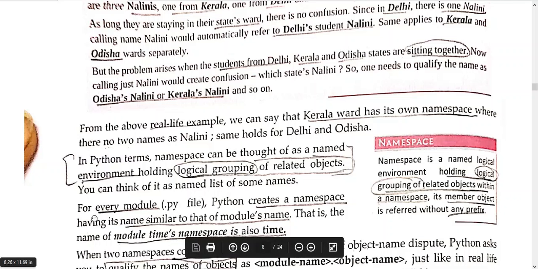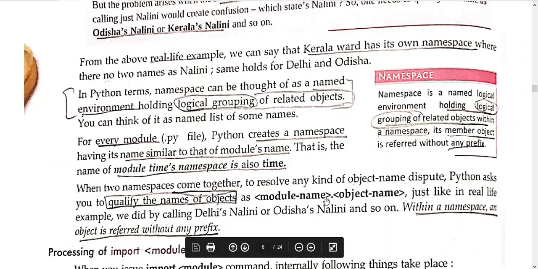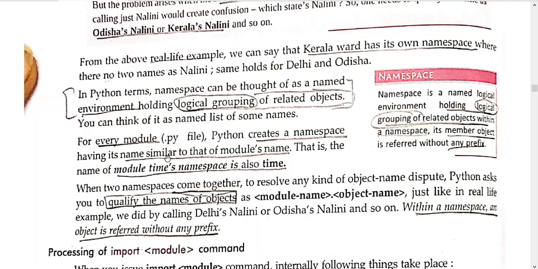Okay, and for every module.py file, Python creates a namespace. The name of the namespace will be just similar to the module's name. So whatever your module's name is, the namespace will be the same as that of it. The name of the module time is also time.